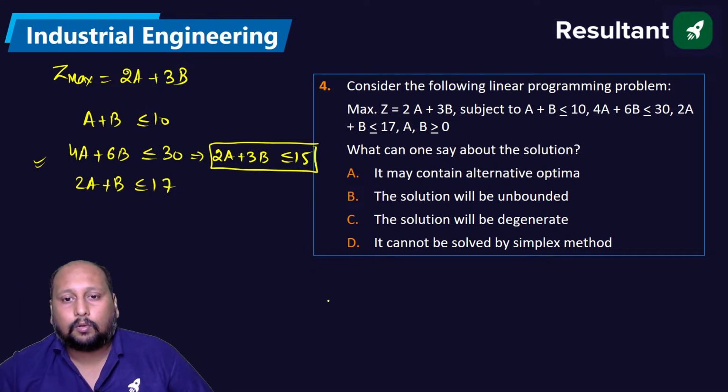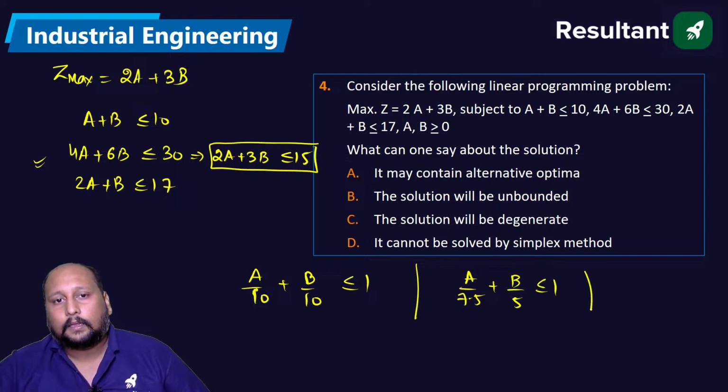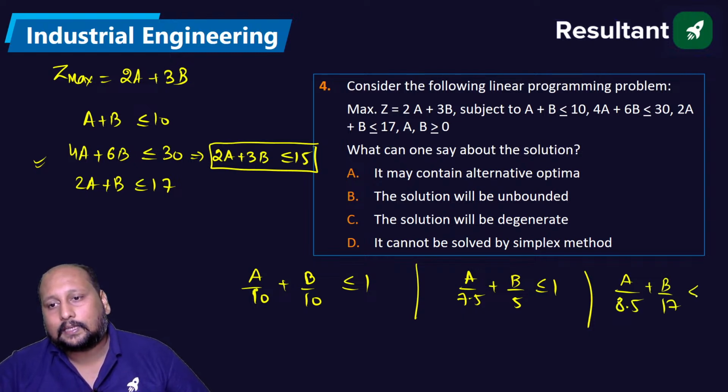So let's quickly go with this. First equation can be written as a by 10 plus b by 10 is less than equal to 1. Second equation can be written as a by 7.5 plus b by 5 less than equal to 1. Third equation can be written as a by 8.5 plus b by 17 less than equal to 1.